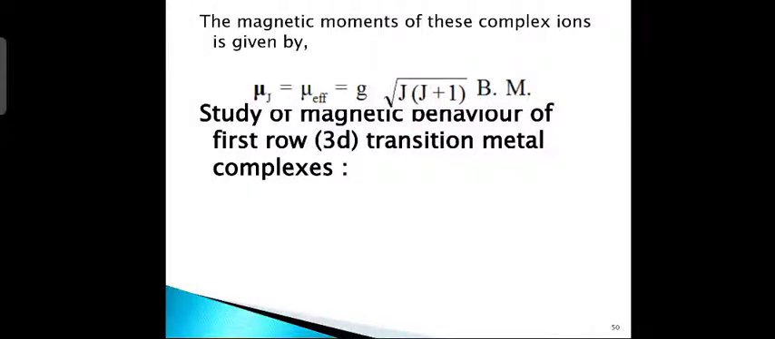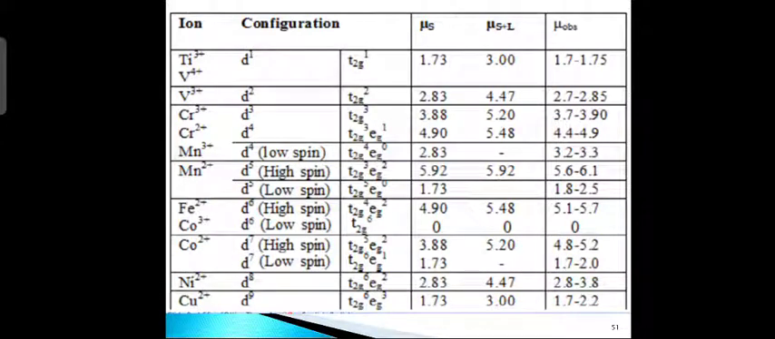Good morning, students. Today let us continue from the study of magnetic behavior of first row, that is 3d transition metal complexes. The magnetic moments of complex compounds of first row, that is 3d transition metals in common oxidation states, are given in this table. This table gives you calculated and observed magnetic moments of some first row transition metal octahedral complexes.